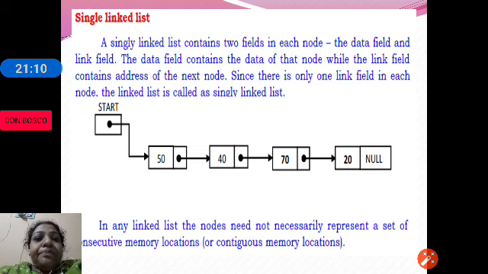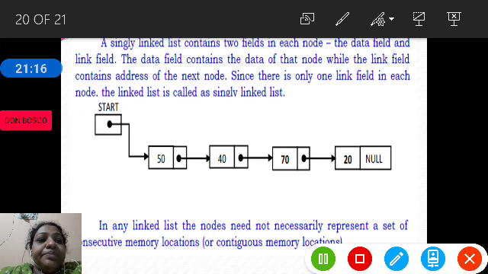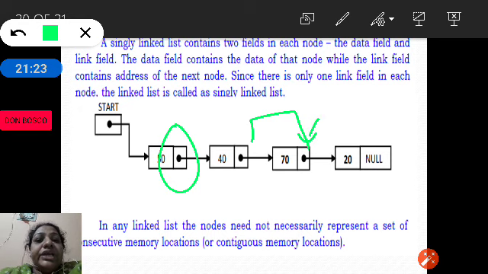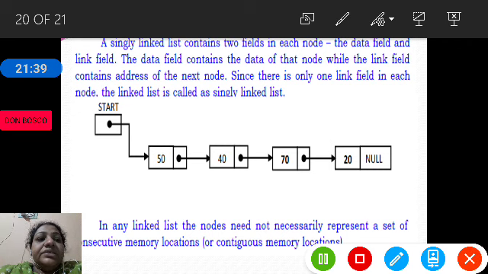From 50, if I want to know the address of 40, it is stored in the link field. So the link field stores the address. From 40, we can get to know the address of 70 from the link field. Like this. Here there is only one link to the next node. Therefore it is called a single linked list or singly linked list.